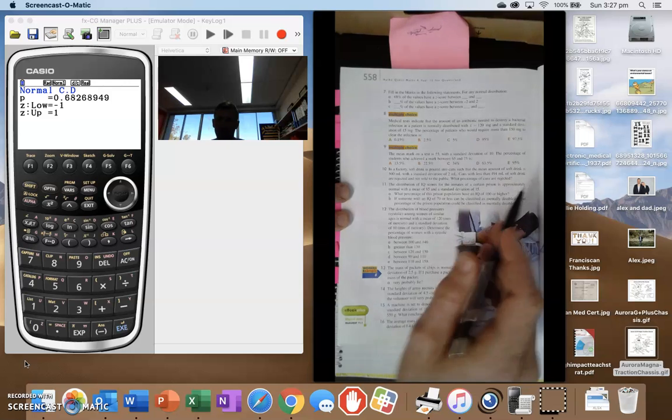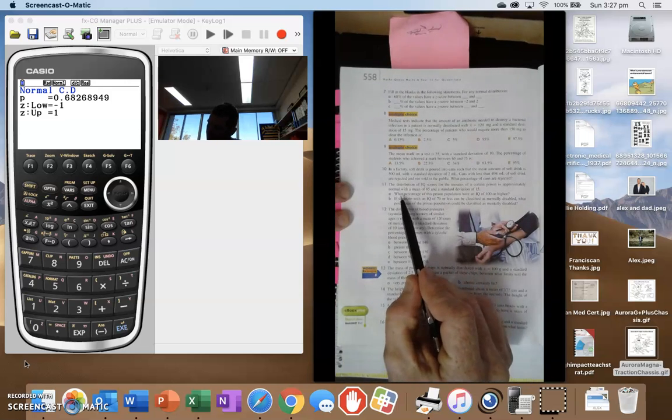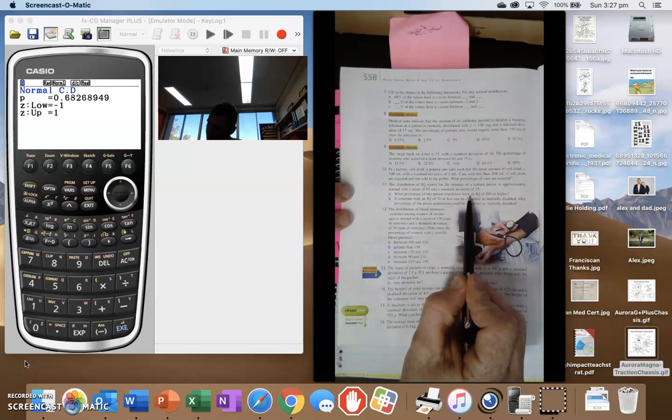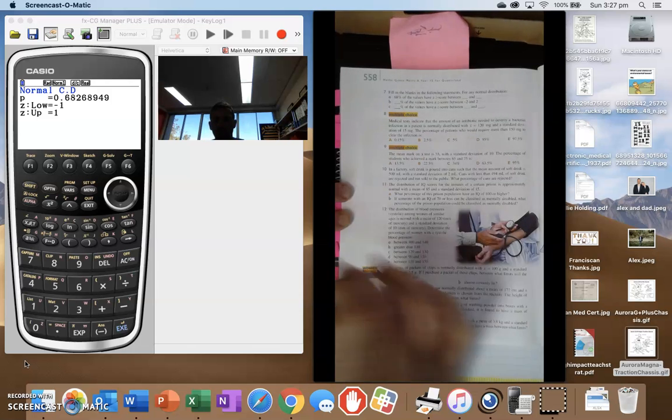So the distribution is normal, with a mean of 85 and a standard deviation of 15. Okay, so there you've got your information. We'll write them down in a second. A, what percentage of this prison population has an IQ of 100 or higher?